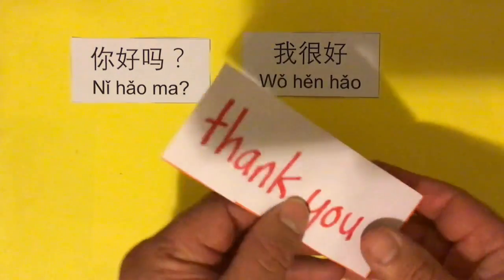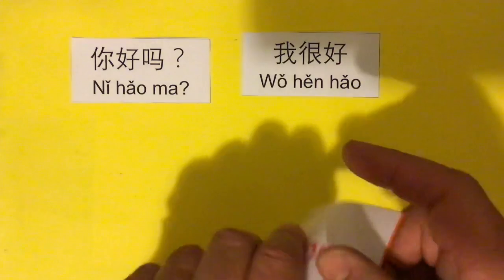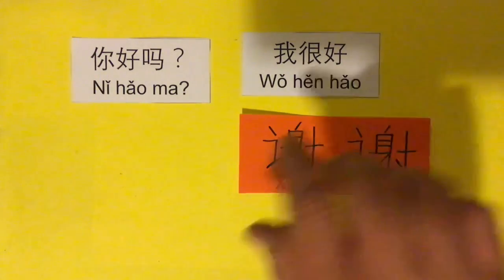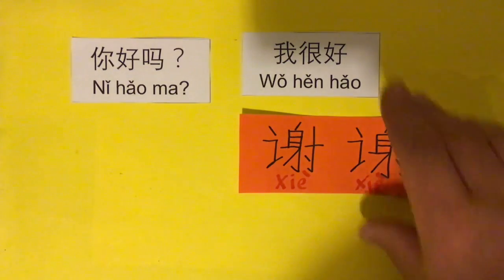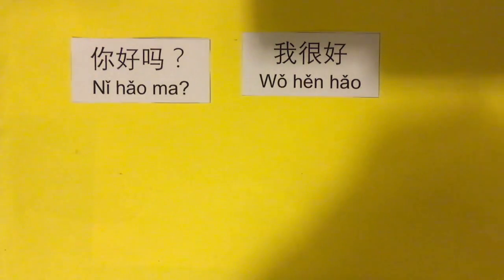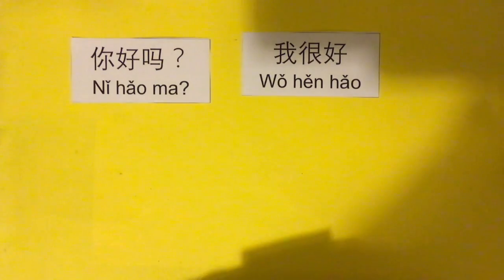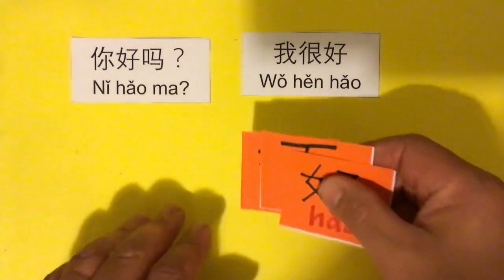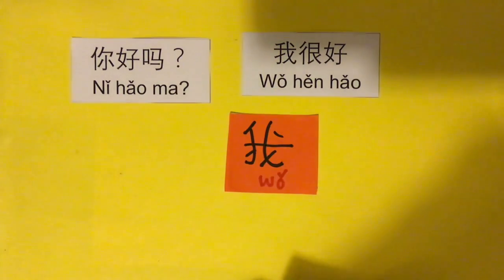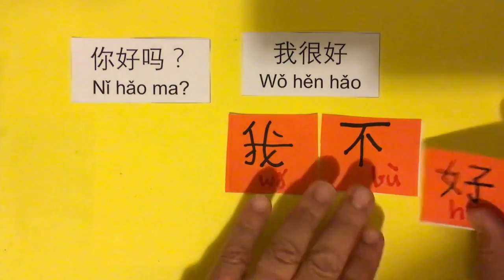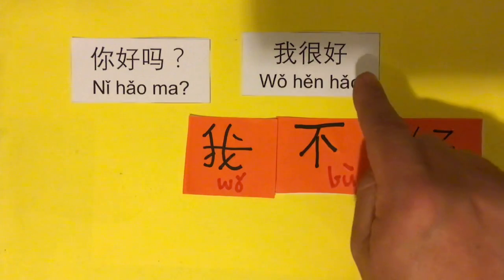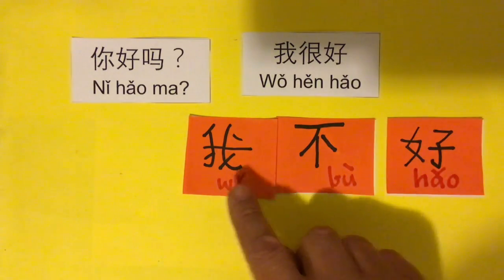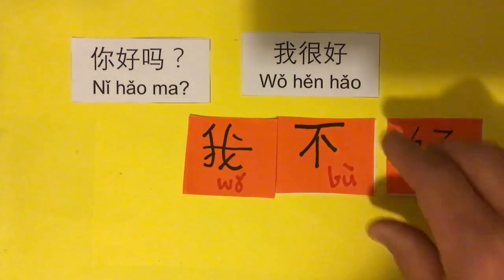Thank you. Let me turn that over. Thank you. 谢谢. So, 你好吗? 我很好,谢谢. Now, you may not be good, and if it's someone who you know pretty well, you would probably want to say something like this. 我不好. Just instead of 我很好, notice 我 I, 好 good.